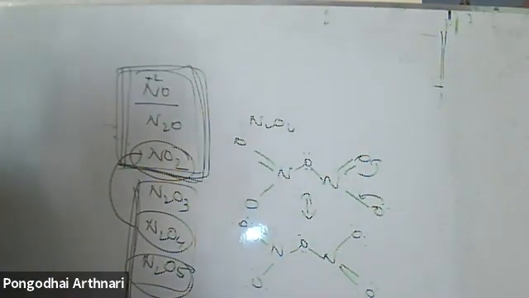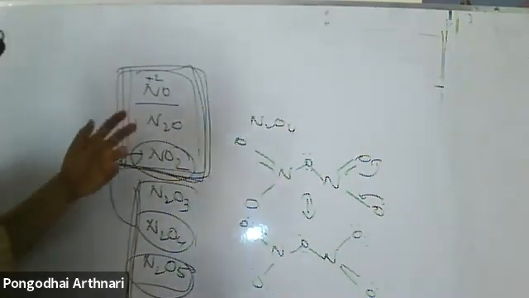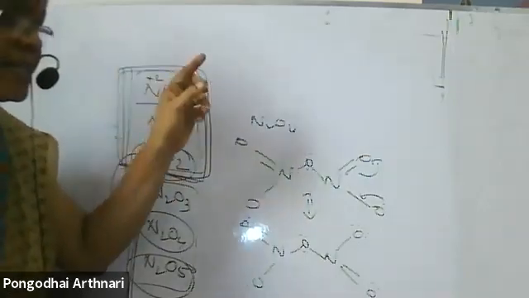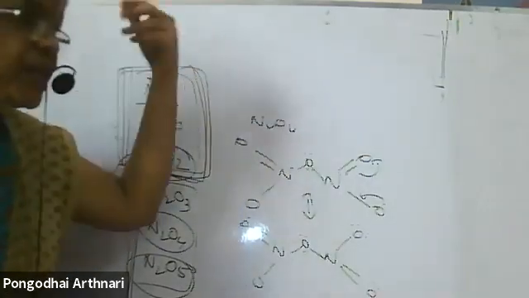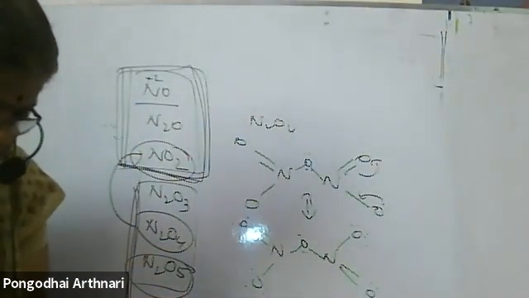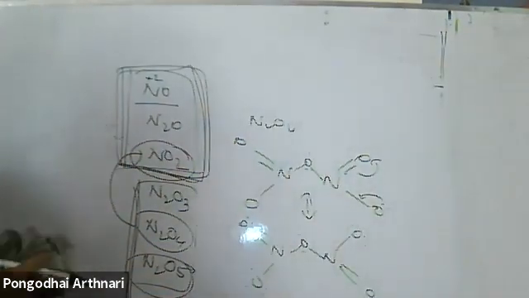Why does NO2 dimerize? I told you very clearly, NO2 dimerizes because of the odd electron present in it. Nitrogen wants to get the octet structure, so it combines with one more NO2. So it always exists as a dimer. What is the covalence of nitrogen?